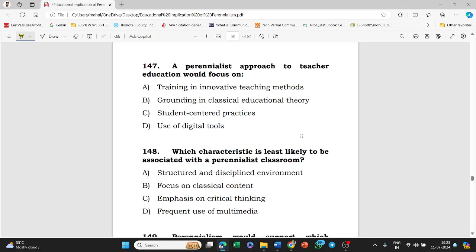Next, a perennialist approach to teacher education would focus on: training in innovative teaching method, grounding in classical educational theory, student-centered practices, use of digital tool. Answer of this question is option B, that is grounding in classical educational theory.